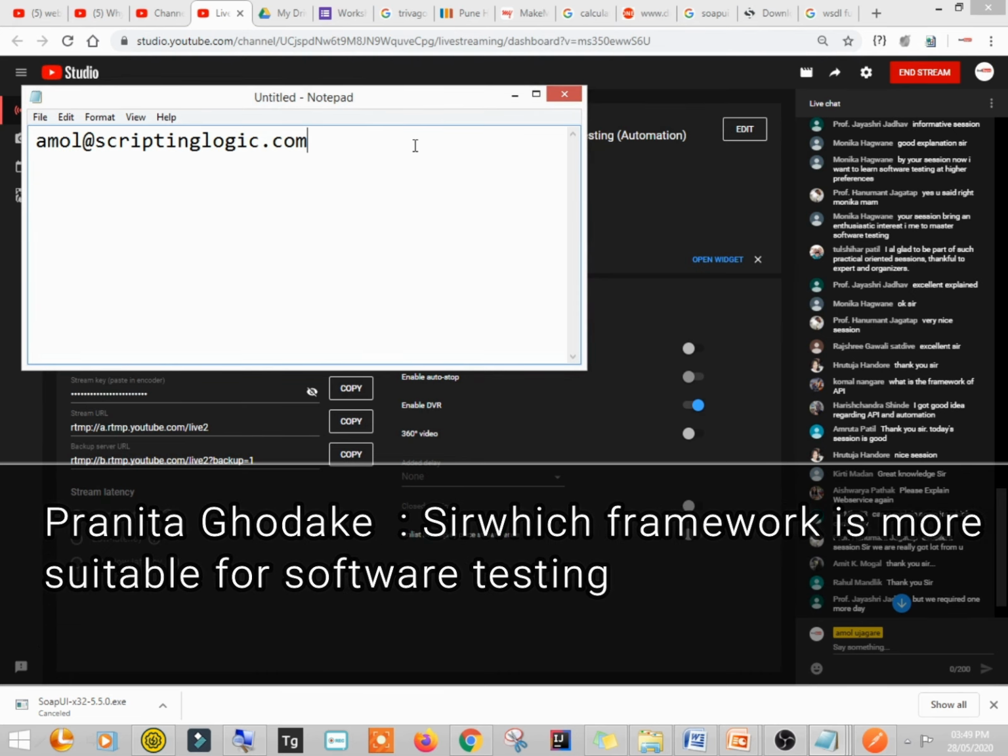Ghodke Pranita says, sir, which framework is more suitable for testing? Okay, we cannot say which framework is more suitable for testing. There are many frameworks. As per the requirement, people choose a framework like Cucumber or Page Object Model for automation testing, right? API testing is a different thing. UI testing is a different thing. Functionality testing is a different thing. As per the requirement, the framework is chosen.